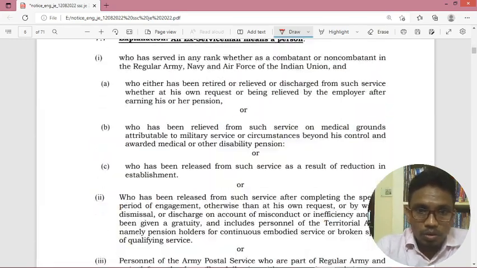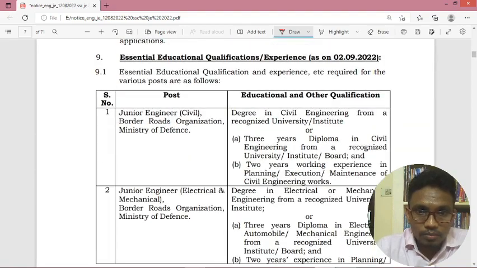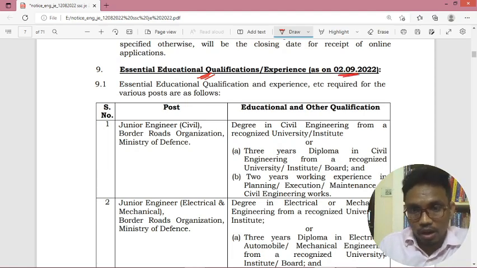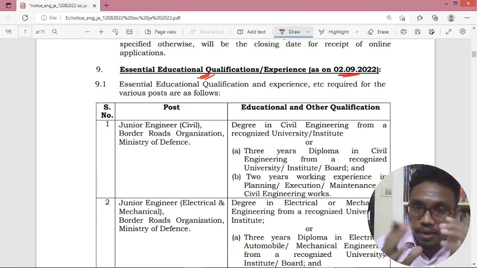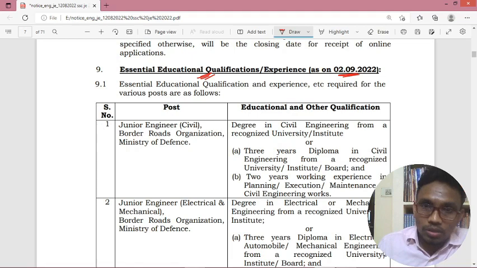Coming to qualification, the essential educational qualification. You have to attain the educational qualification before this date or on this date. You will get a diploma certificate or a BTech certificate. On that certificate, your pass out year should be on this date or before this date, so that you will be eligible for this notification.